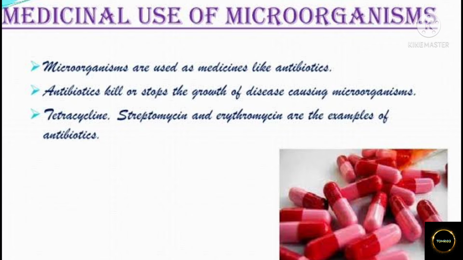These days, a number of antibiotics are being produced from bacteria and fungi. Streptomycin, tetracycline, and erythromycin are some of the commonly known antibiotics which are made from fungi and bacteria. The antibiotics are manufactured by growing specific organisms and are used to cure a variety of diseases.